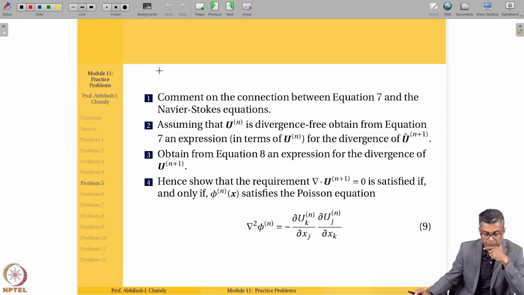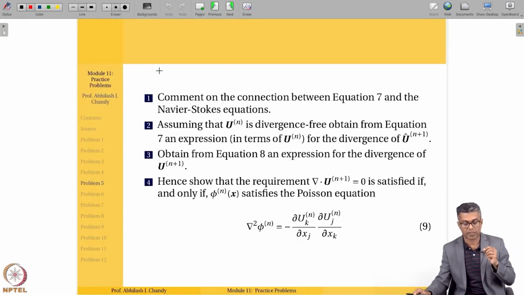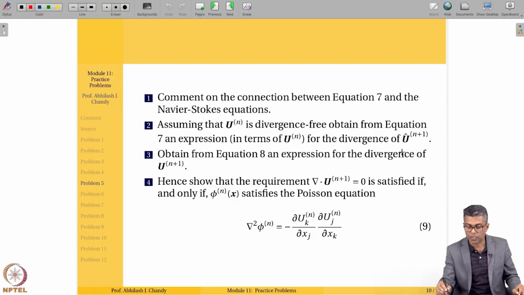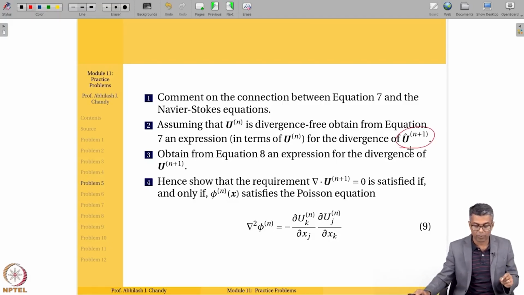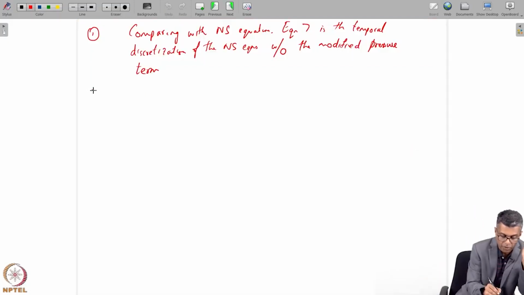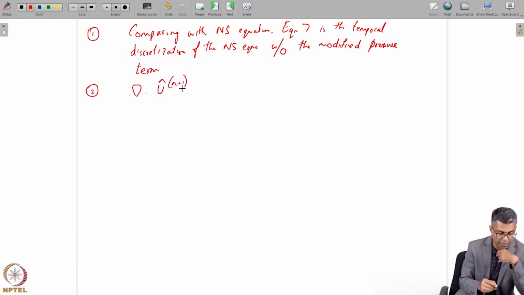Let's look at part 2. Assuming that u of n is divergence free, obtain from equation 7 an expression in terms of u of n for the divergence of this intermediate velocity u hat. We need to evaluate what the divergence of the intermediate velocity is. So this is part 2, and what we need to evaluate is del dot u hat at n plus 1, the intermediate velocity. So I use equation 7 to substitute in u hat.